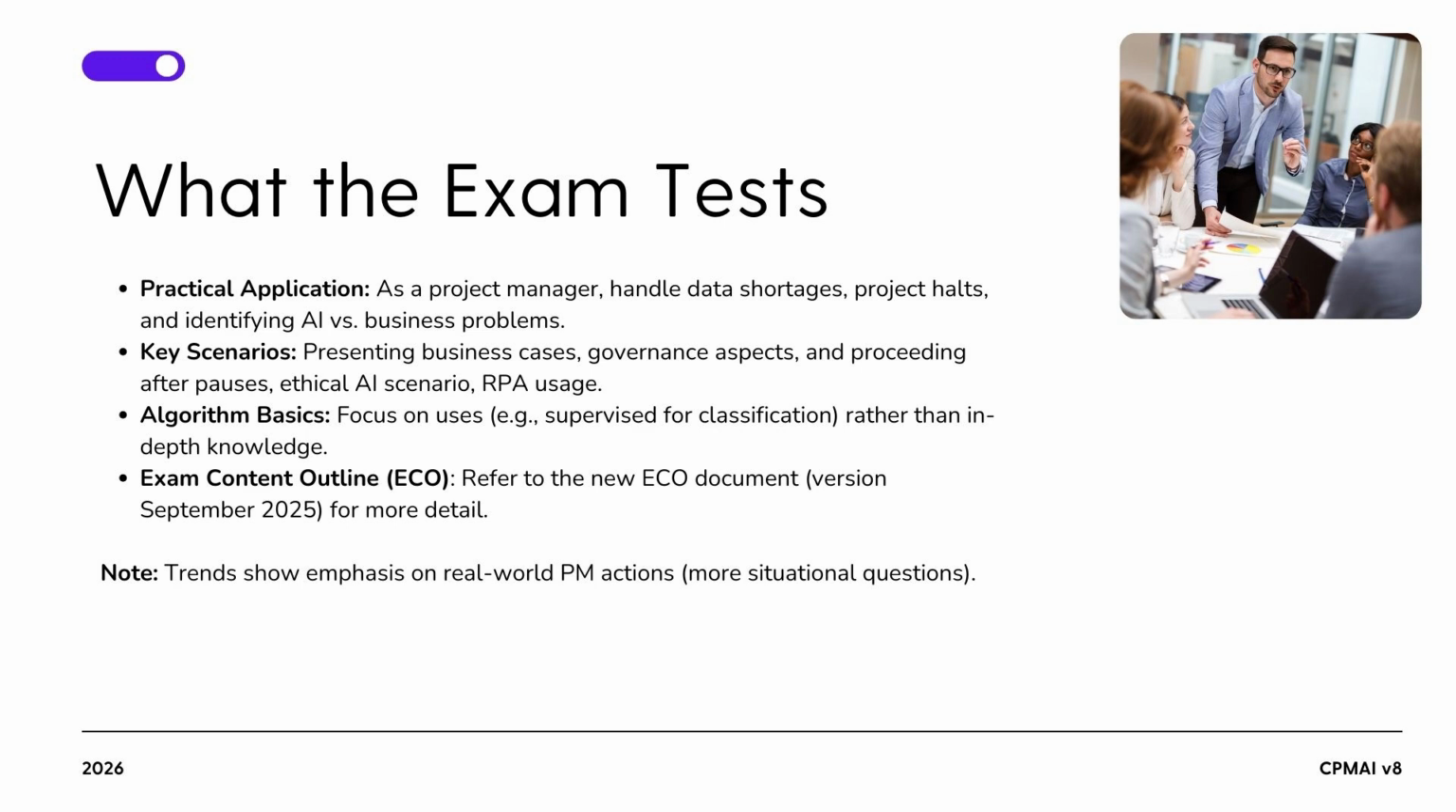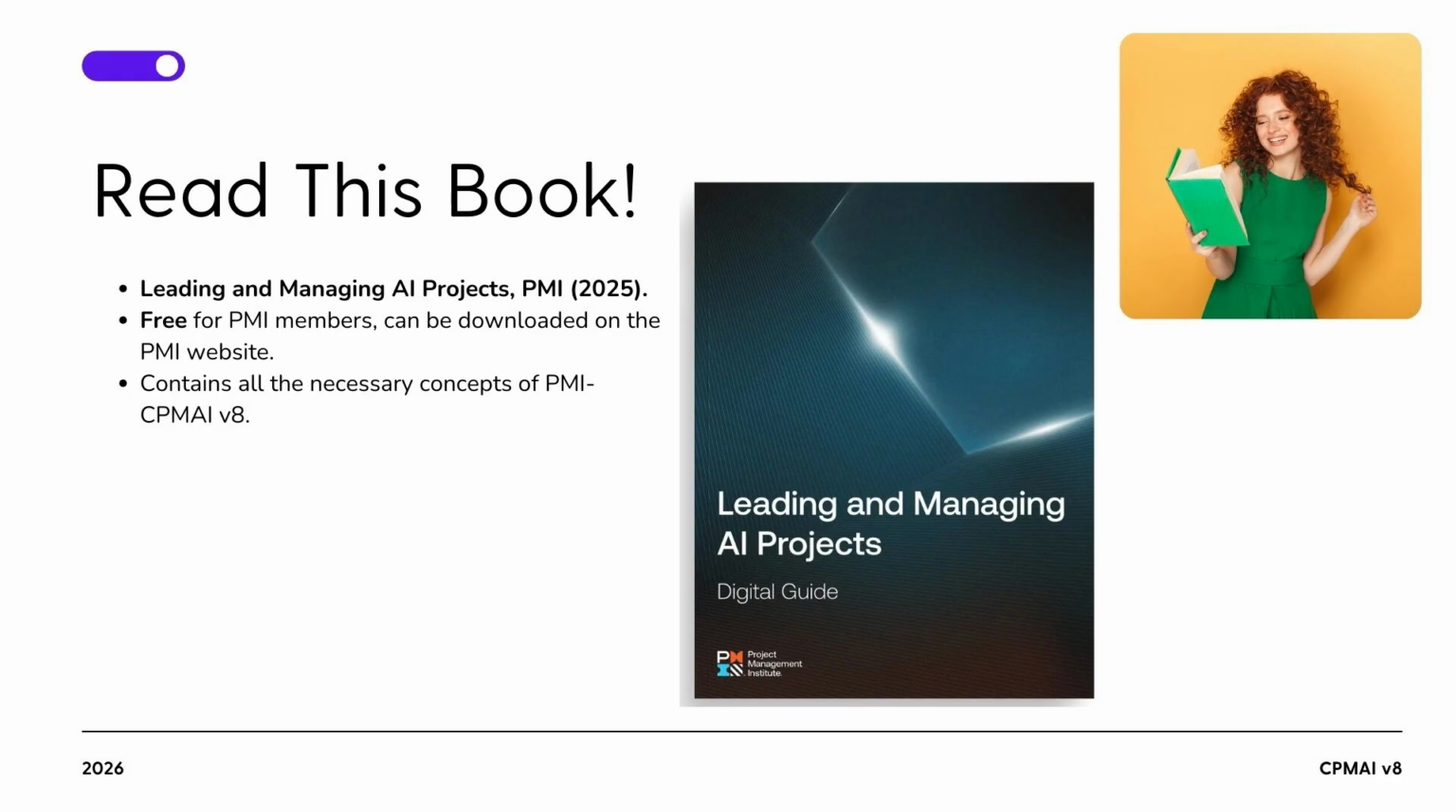Fourth, you must refer to the official exam content outline, or ECO, specifically the new version dated September 2025, for more detailed guidance. As a final note, current trends indicate the exam increasingly emphasizes real-world project management actions, meaning you can expect more situational and scenario-based questions. Don't forget to read the books. What book should we read then?